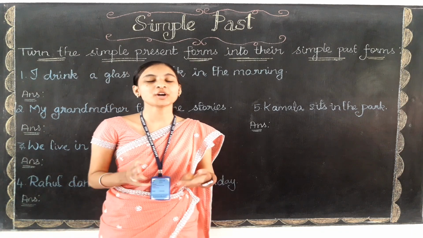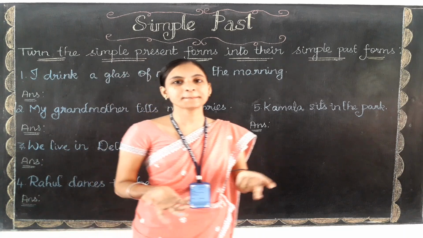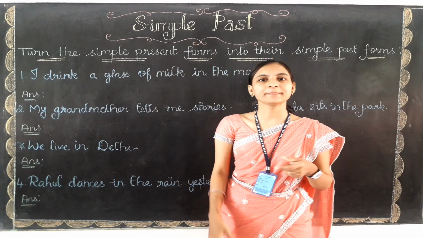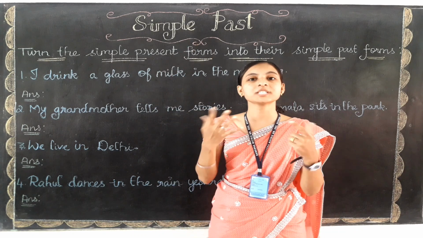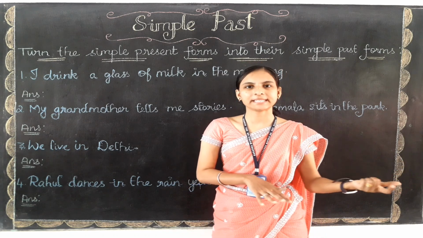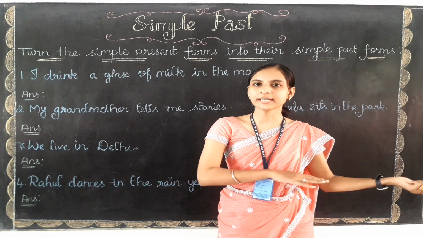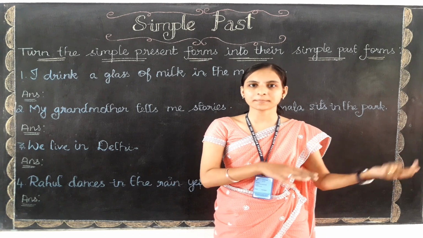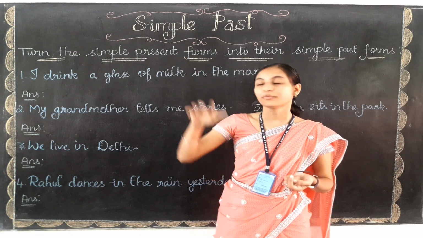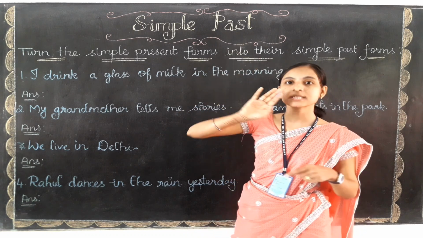Students, in this video we are going to do the exercise on simple past. So what is simple past? Let's take a short recap. Simple past is the form used to talk about an action which has already completed, which has happened in the past. For talking about the simple past, we need to use the simple past form only.